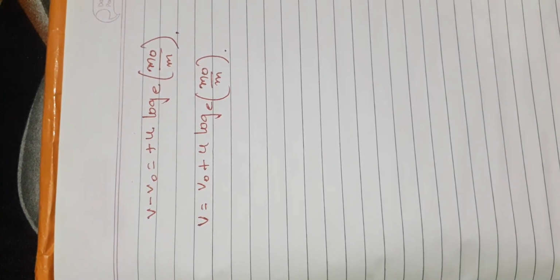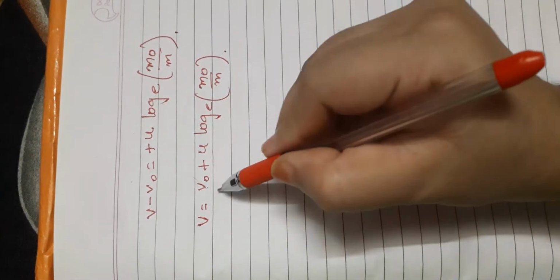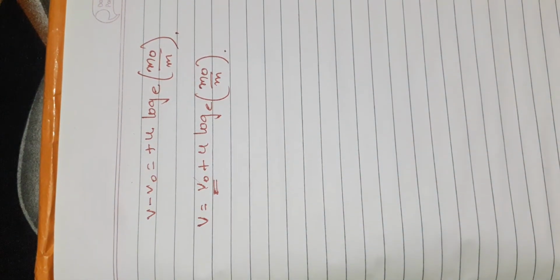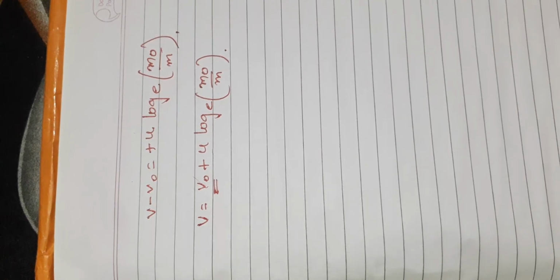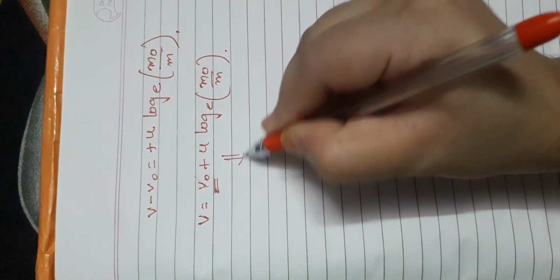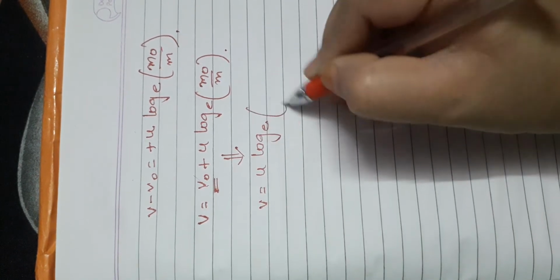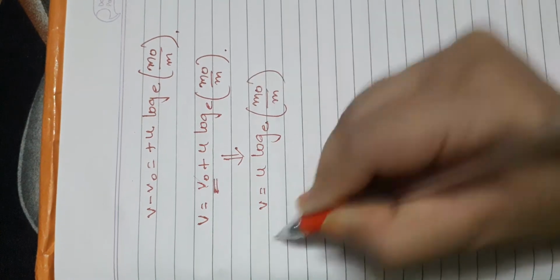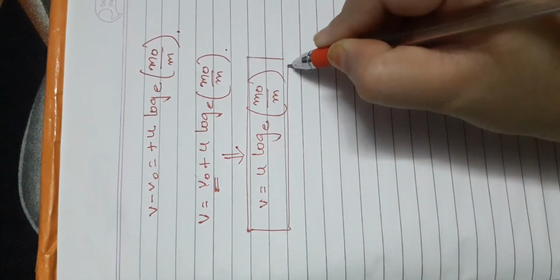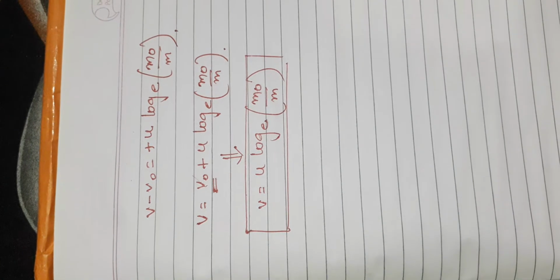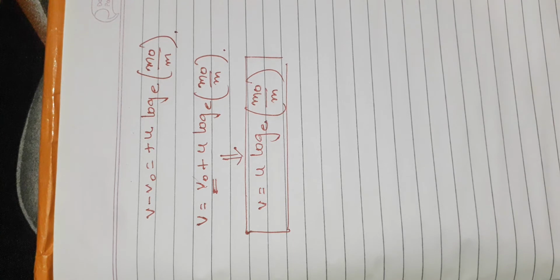In this equation, usually the initial velocity of the rocket at time t equals 0 is assumed to be 0, so we can keep the v naught term equal to 0. After keeping v naught as 0, we can write v equals u log e m naught upon m. This equation gives us the velocity of the rocket at time t, when the initial time is t equals 0.